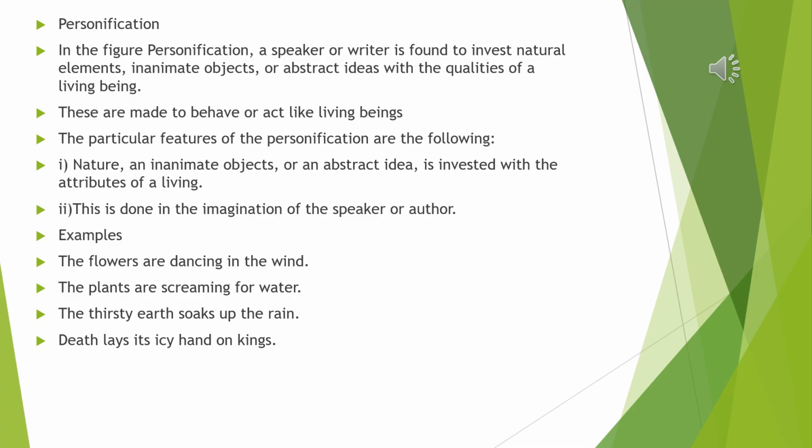We see that the flowers are moving from side to side. And this act of the flowers, this movement of the flowers, is seen as an act of dancing. So, dancing is something we associate with human beings. But we have treated the flowers as persons by giving this human attribute of dancing to the flowers. So, this is known as personification.